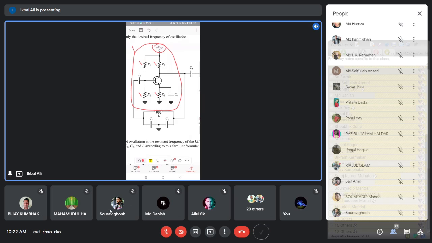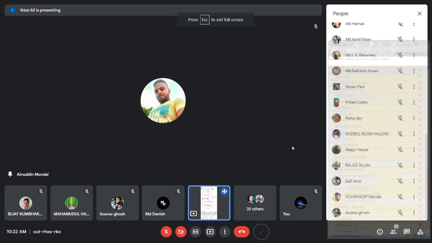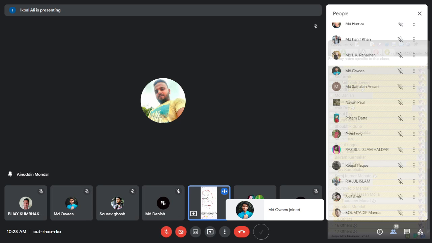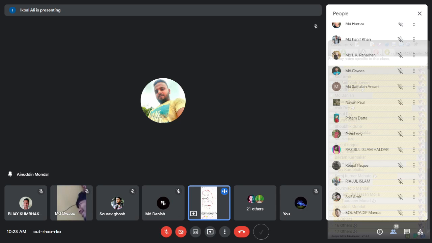So this is a self-bias circuit of a transistor, and you already know that this is an NPN transistor, the arrowhead is outward. In the input side you have C3, the input blocking capacitor, and on the output side you have C5, the output blocking capacitor. And C4 is the bypass capacitor to bypass the AC such that negative feedback cannot be produced by R4. So this is a self-bias CE amplifier circuit. Can you recognize this one? So this is the amplifier circuit.